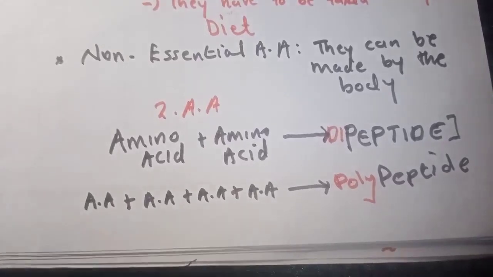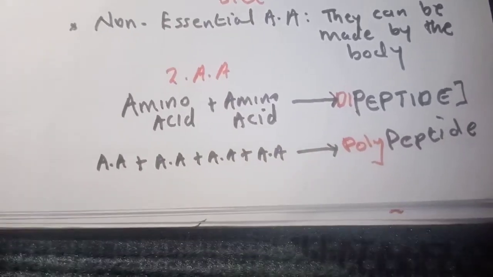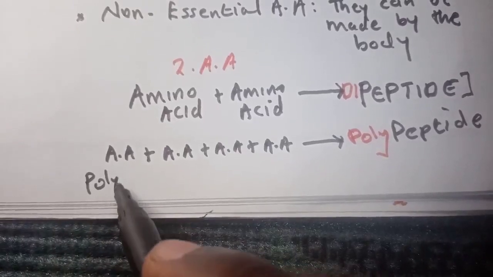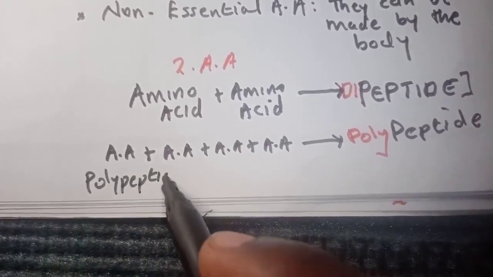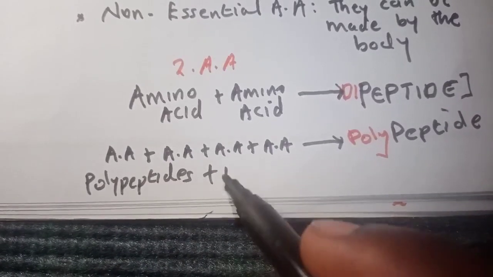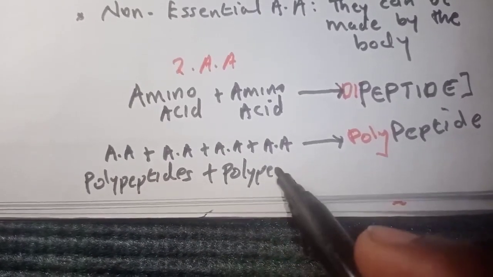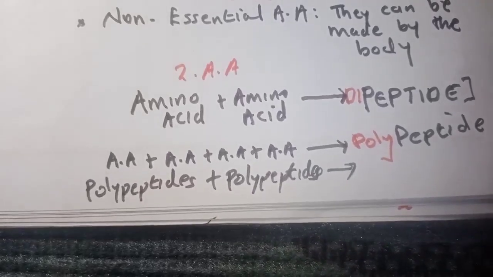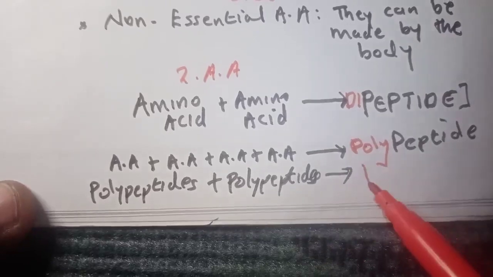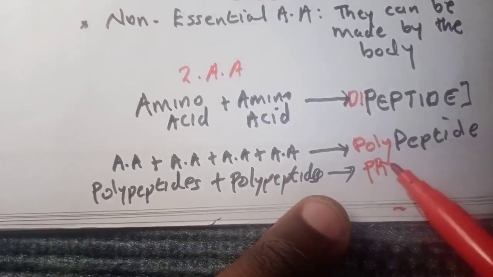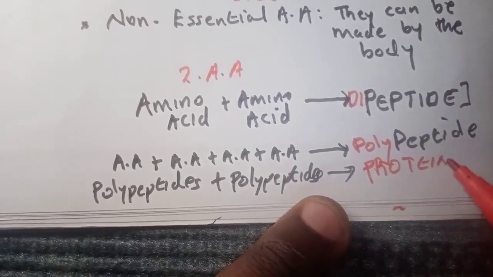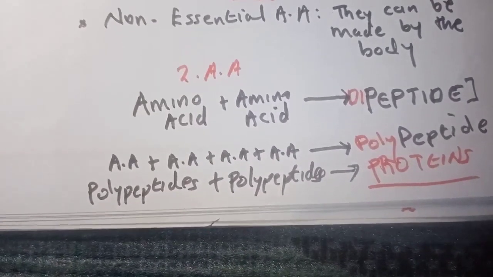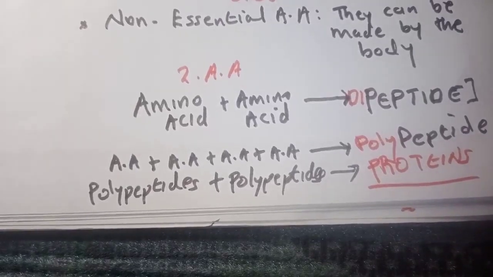Now you have polypeptides plus many polypeptides. That's where you land on the final product, what we call proteins. So proteins are simply made up of many polypeptides.